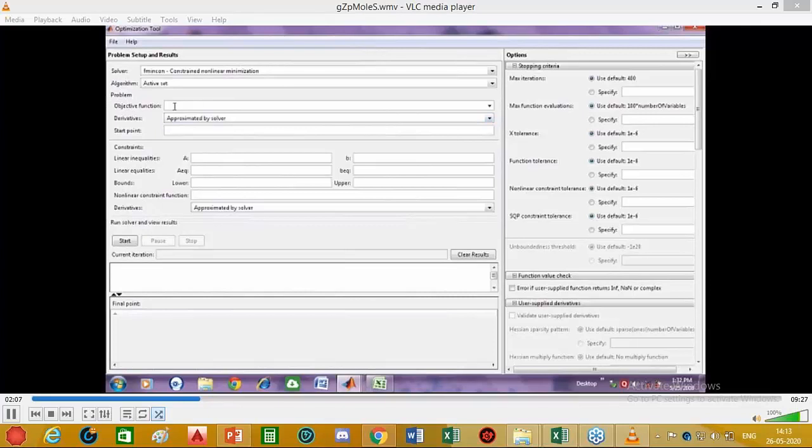So input the M file for the objective function. The bounds for all variables are 0 to 1. Of course, we can use any value between 0 and 1 as a starting point, but here we'll be using 0.5 for all variables.